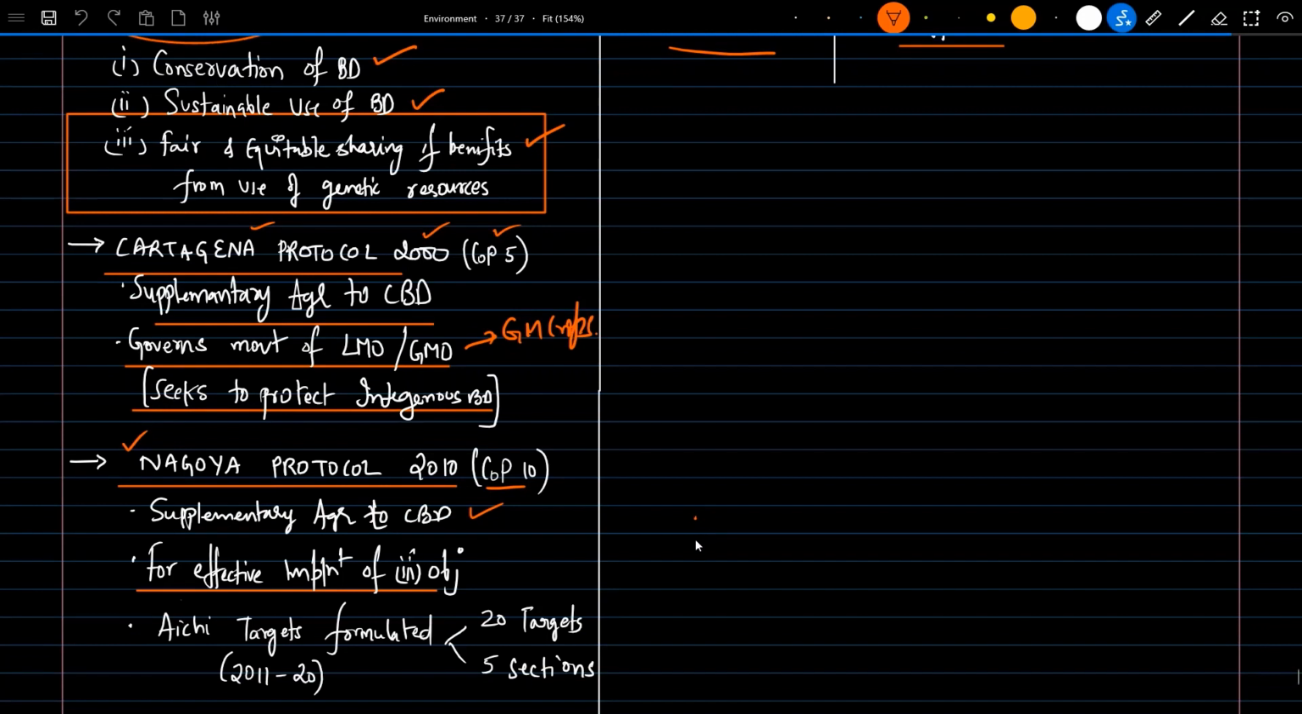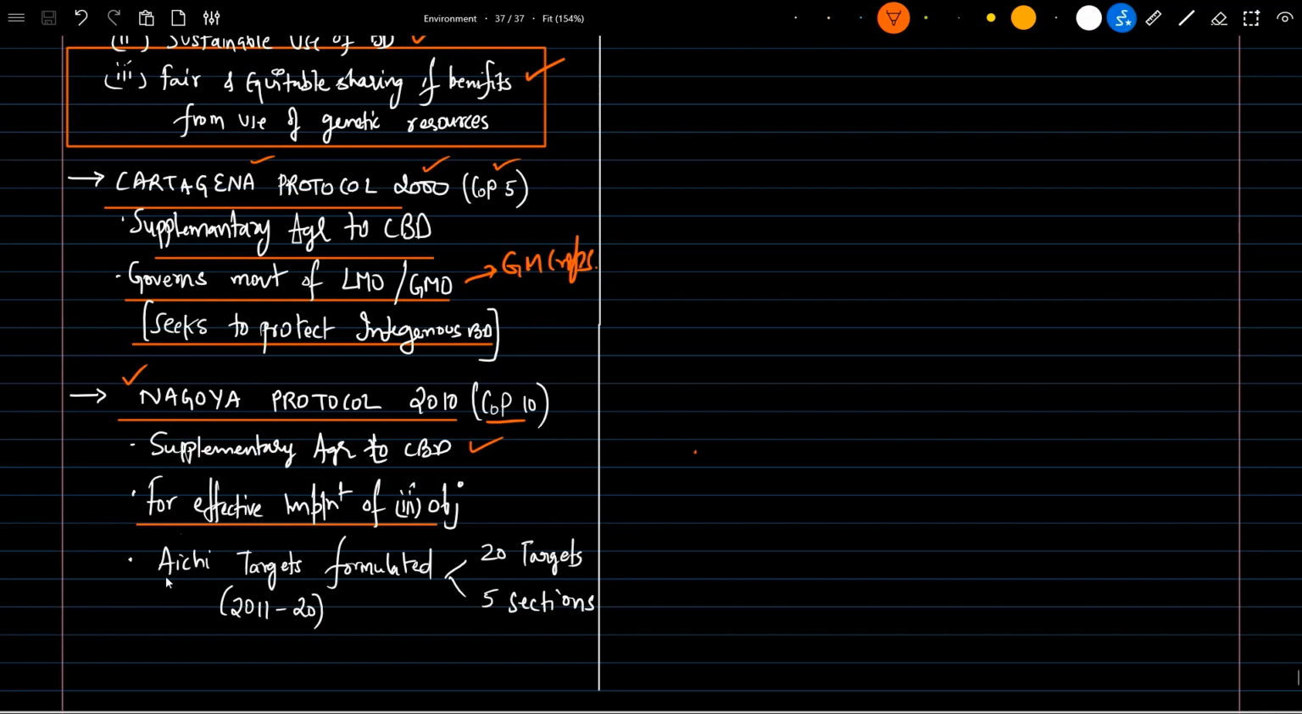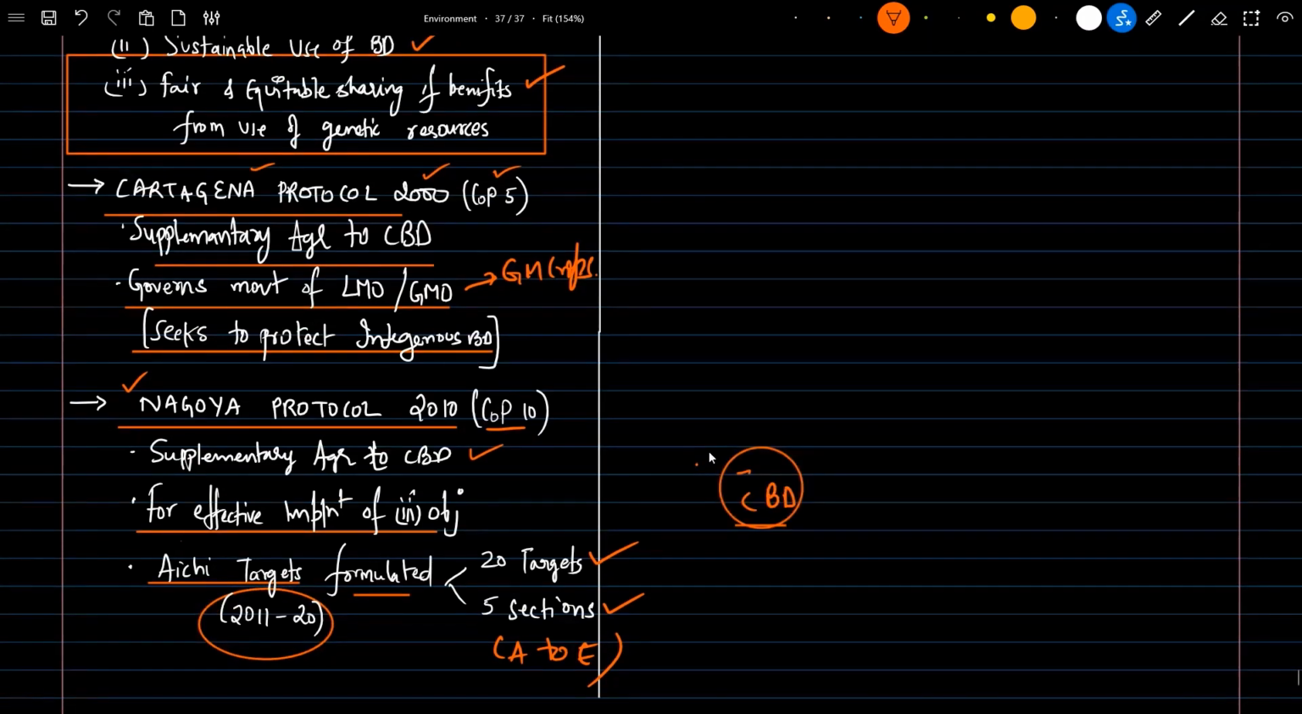For implementation of it, the Nagoya Protocol comes in, and there is another purpose of the Nagoya Protocol: the Aichi targets. The Aichi biodiversity targets were formulated under the Nagoya Protocol, 2010, COP10. It formulates 20 targets with five sections, A to E. These targets are between 2011 and 2020. The fun part is, as per the recent Convention on Biodiversity reports, no country has achieved all 20 Aichi biodiversity targets.